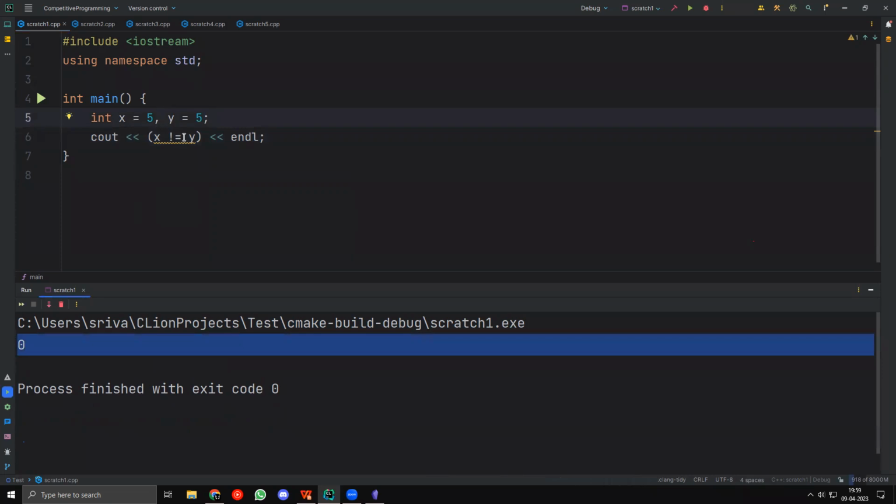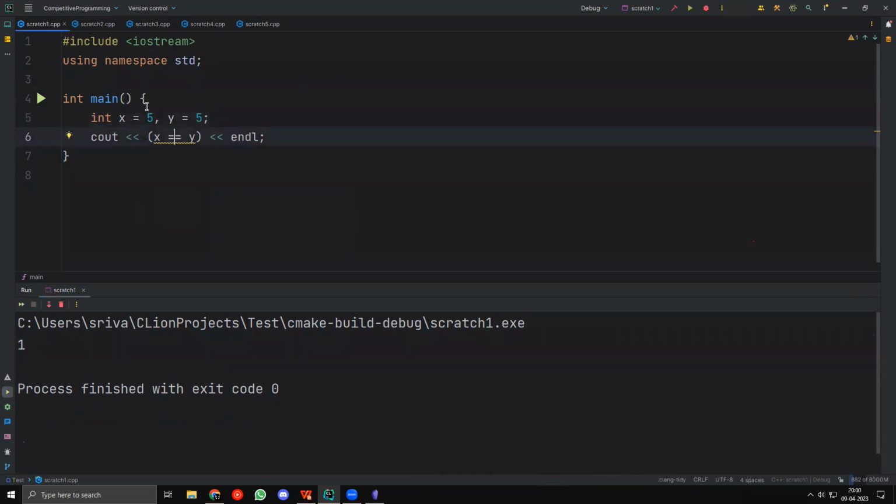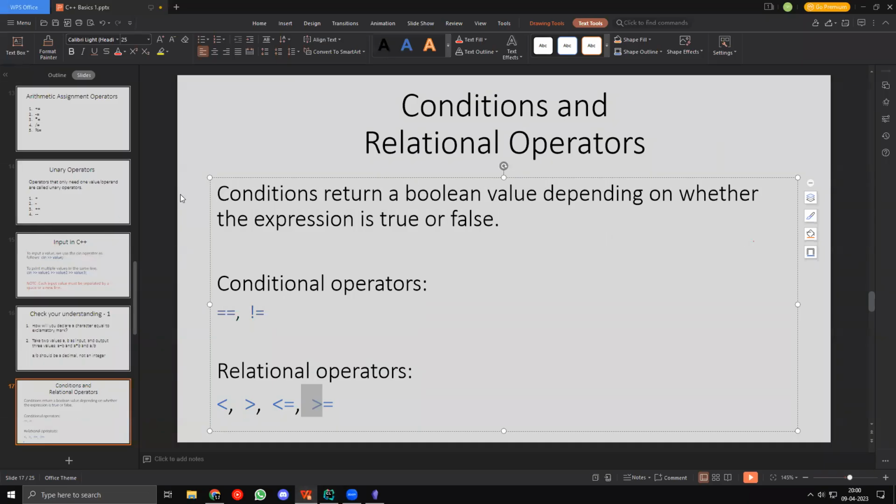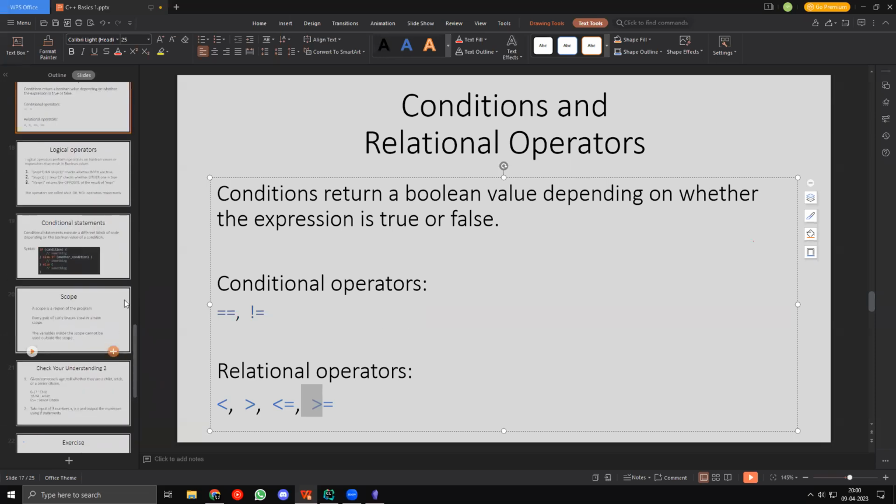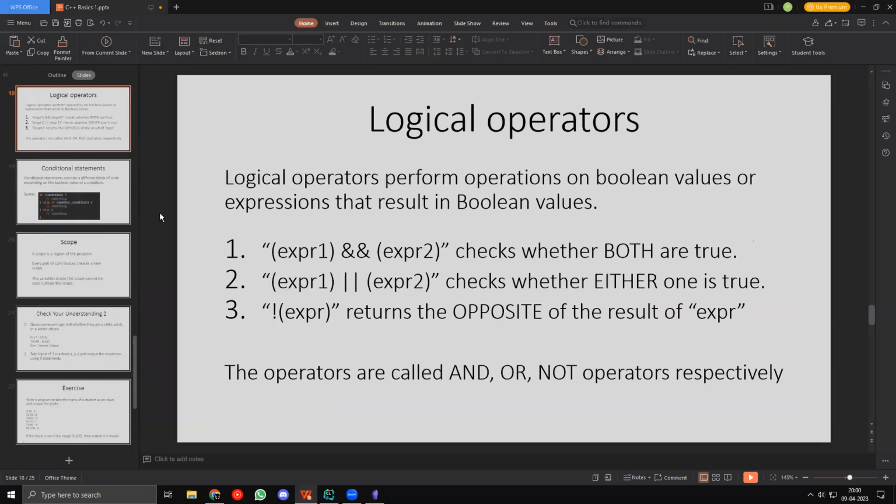I get 0, right? Now let me take equal to simple. Now I should get 1, right? Because 5 is equal to 5. Now let me take this is equal to 7, and this should be false. There you go. It is in fact false, right? So these are basically the different things that we can do. Okay. Now, the next thing that we have is logical operators.